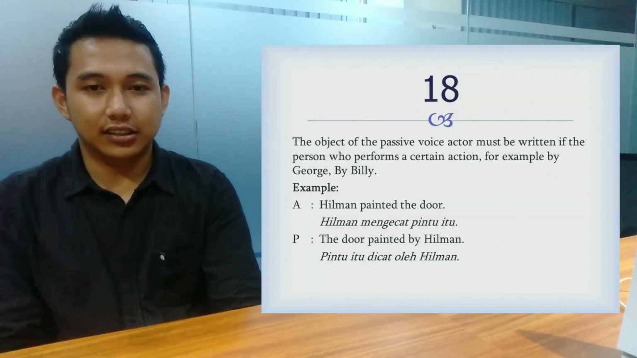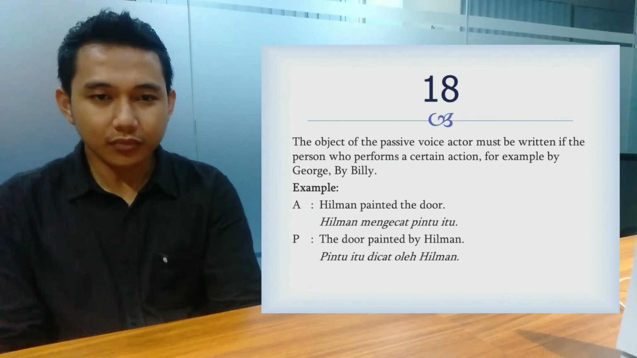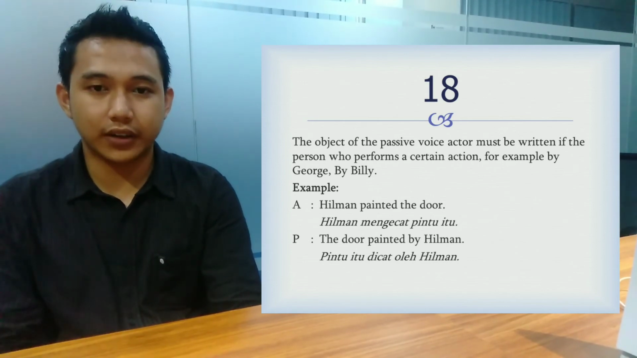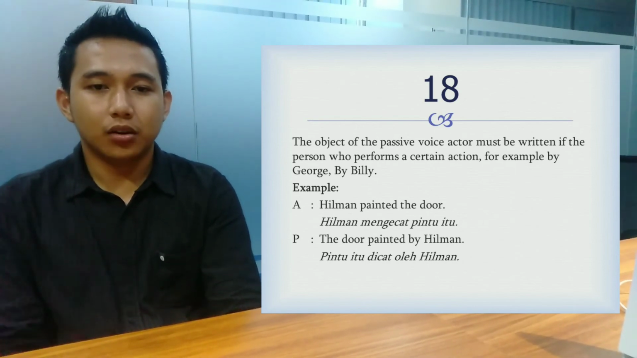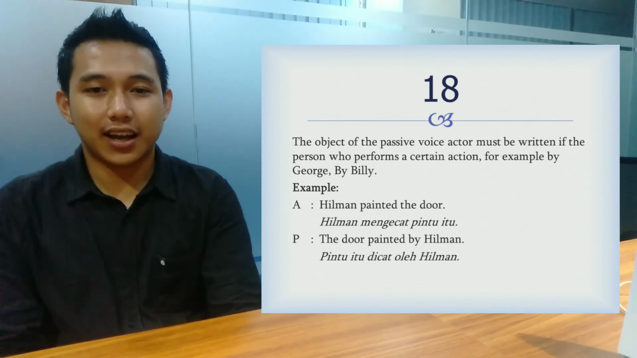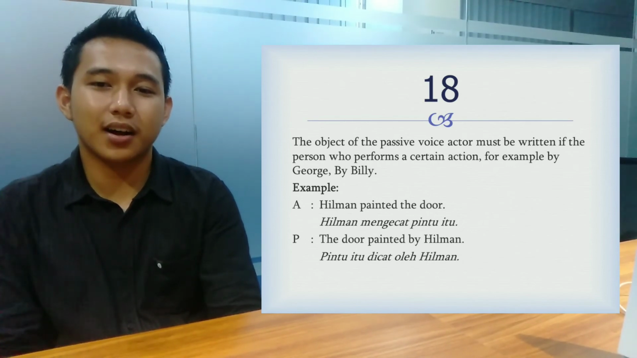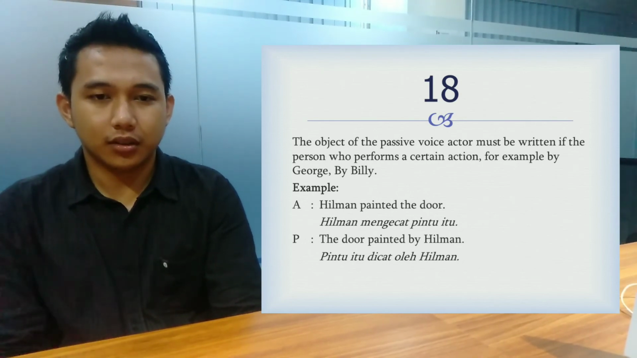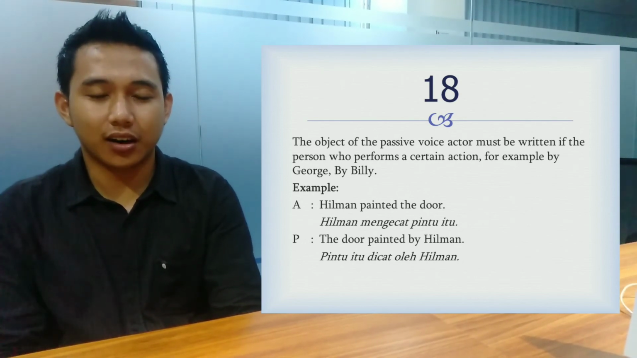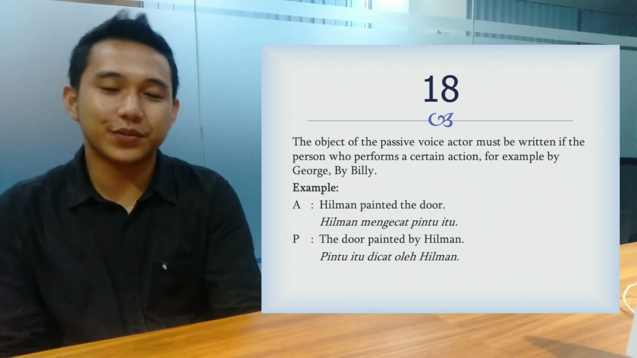Okay, next, 18. The object of the passive voice, the actor, must be written if it is the person who performs a certain action, for example by George and by Billy. Example: Hilman painted the door, and the door was painted by Hilman.